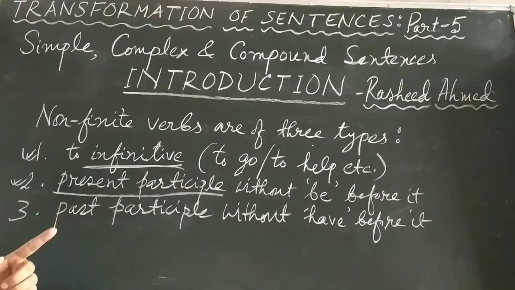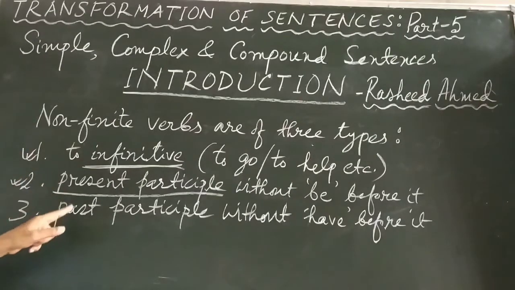This we all know. But you sometimes find that present participle is there, verb ing is there, but before it there is no be verb. For example, I can say, "Going home, I found my mother ill." Here the sentence begins with going. Going is the present participle, but before going there is no be verb. "I felt sad seeing him crying." Before seeing there is no be verb. Again, crying is present participle, but there is no be verb before it.